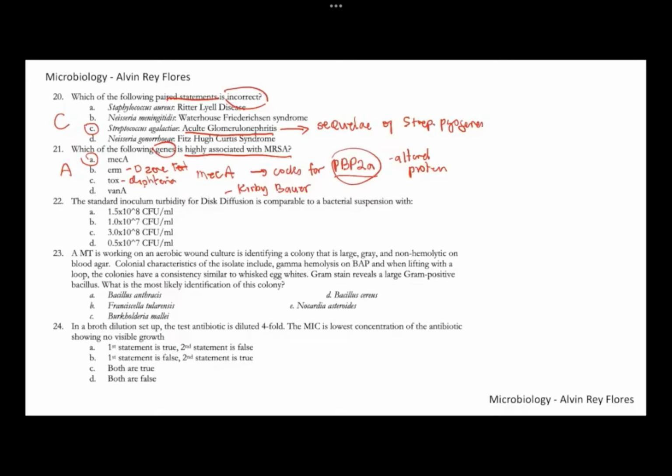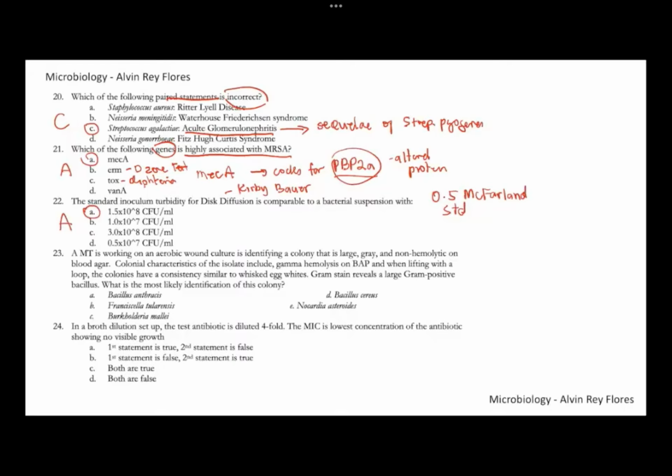And the standard inoculum of your Kirby-Bauer or the disc diffusion method should be compared to the 0.5 McFarland standard. So to the turbidity of the 0.5 McFarland standard. If it is the same turbidity as the 0.5 McFarland standard, we are assured that the inoculum contains, letter A, 1.5 times 10 to the 8 CFU per ml. So if the turbidity of the inoculum is the same as the 0.5 McFarland, the inoculum is already standardized and it contains 1.5 times 10 to the 8. Number 22, letter A.